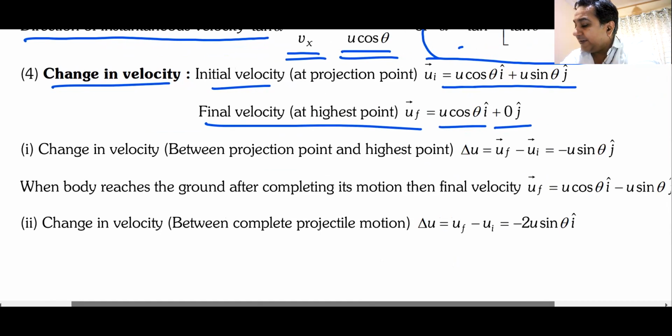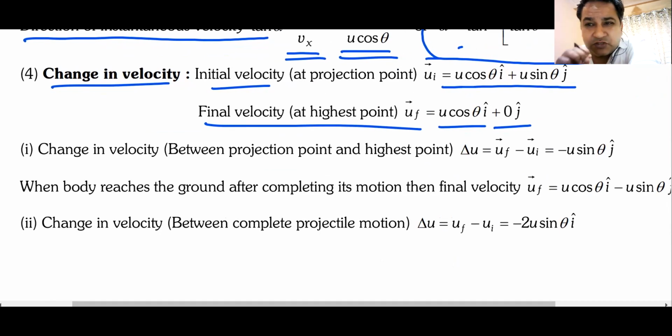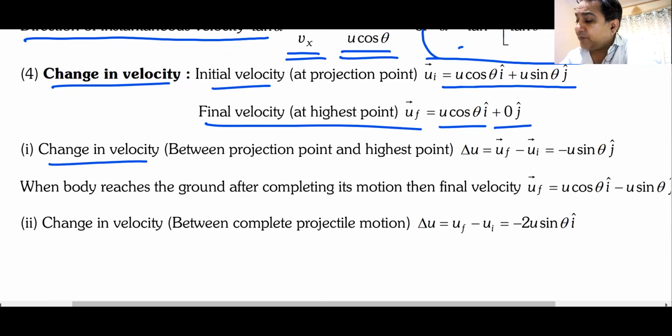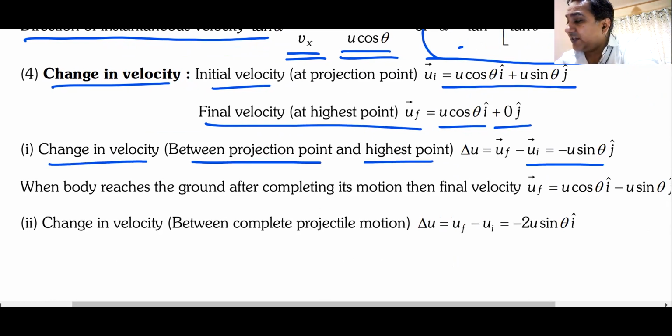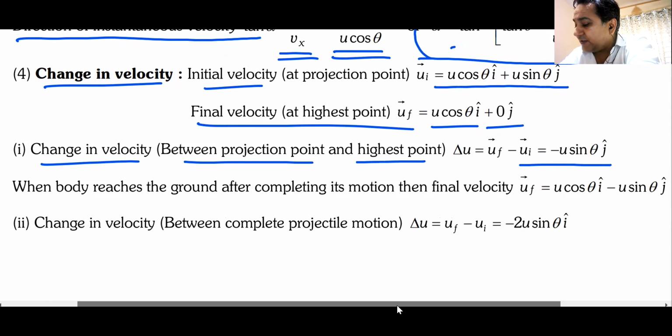So now we have some shortcut formulae. You can always derive them. Change in velocity between projection point and highest point is minus u sin theta into j. Minus u sin theta into j. Very simple.